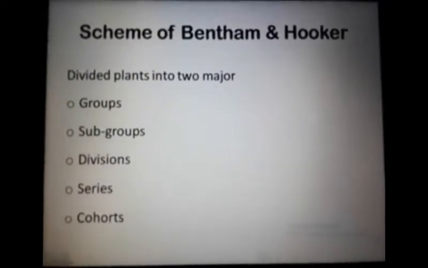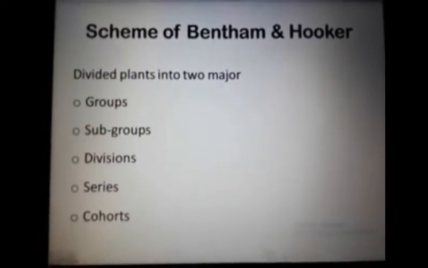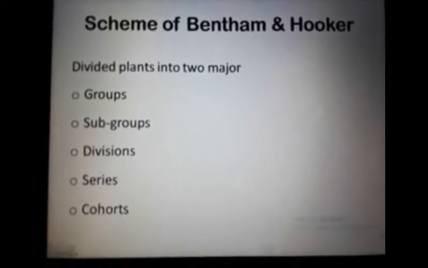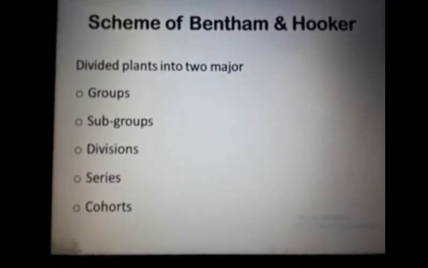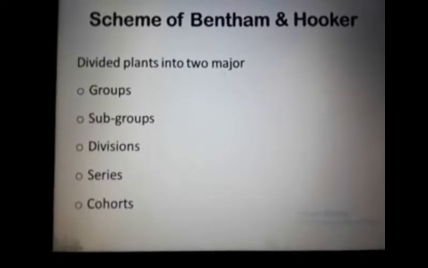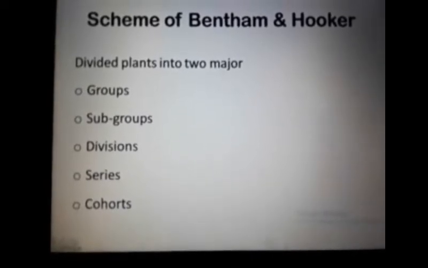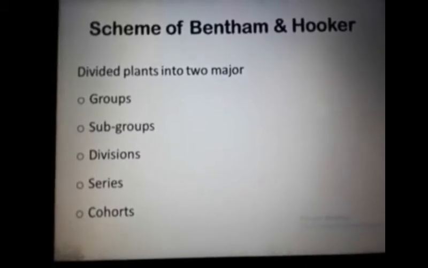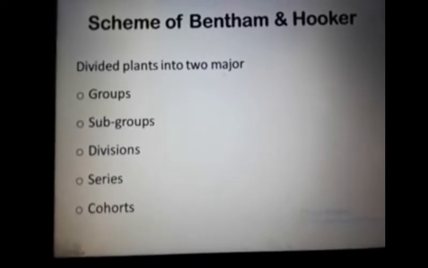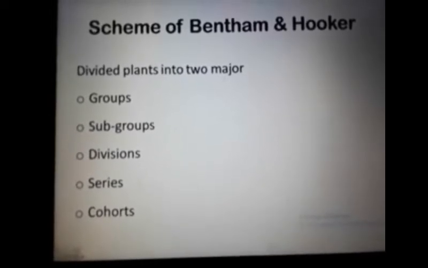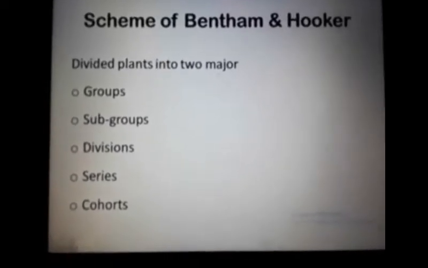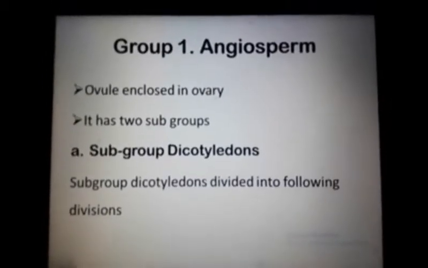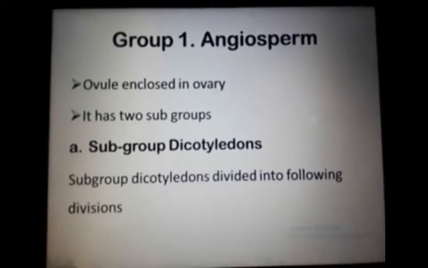This classification system divided the plants into two major groups. Each group has subgroups, and subgroups have divisions. Divisions have series, and series have cohorts, and cohorts are divided further into orders. After that, there is group 1, basically Angiospermae.